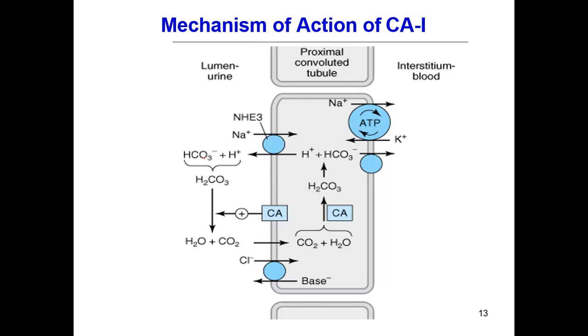The carbonic acid which is formed from carbon dioxide and water in presence of carbonic anhydrase will dissociate, and the H plus ion formation will take place.